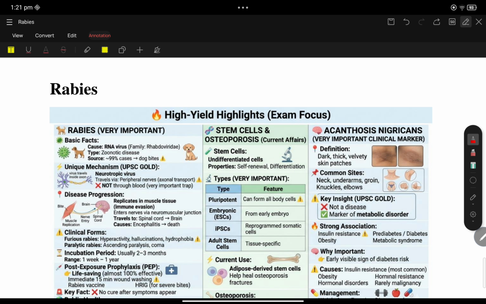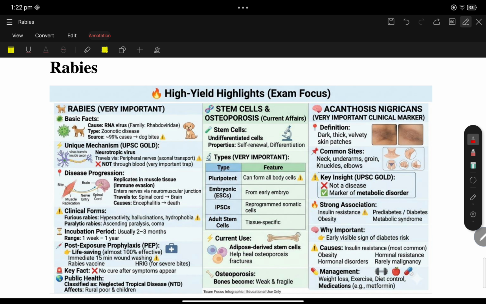Disease plays a major role in UPSC Prelims. Every year, you will get a minimum of one question with respect to disease. Earlier, I had discussed malaria and tuberculosis, which are the most expected questions this year. Followed by this, rabies has been one of the most important topics for the last 2 years.